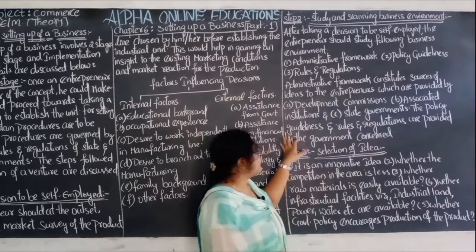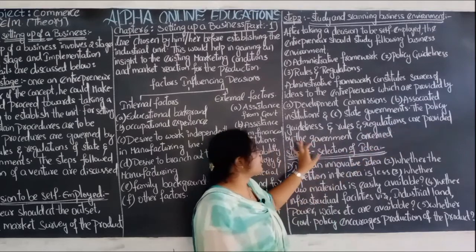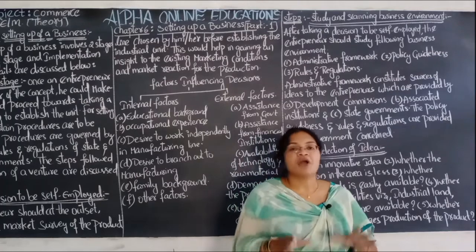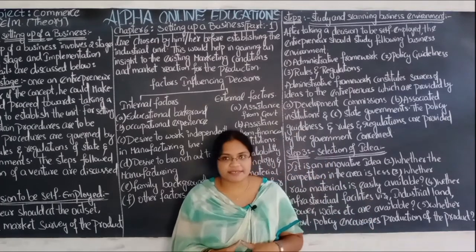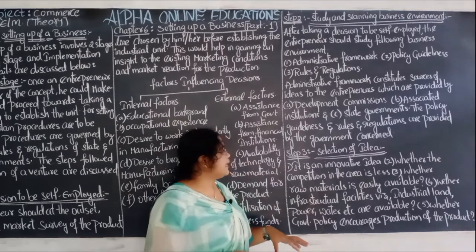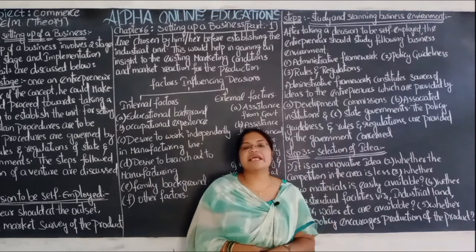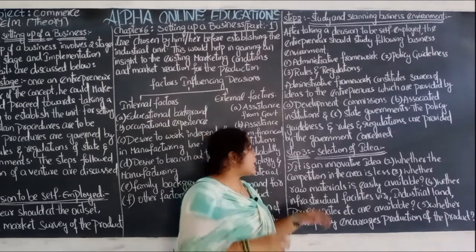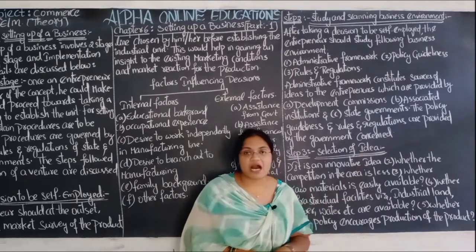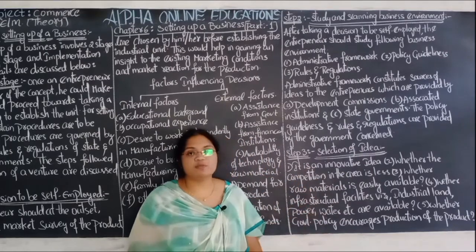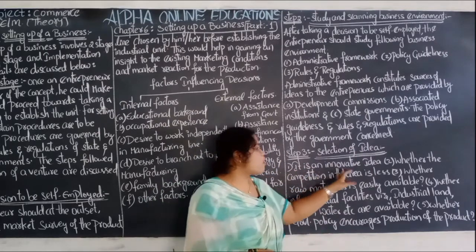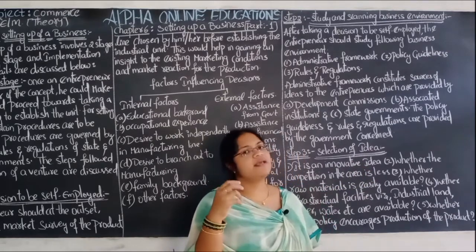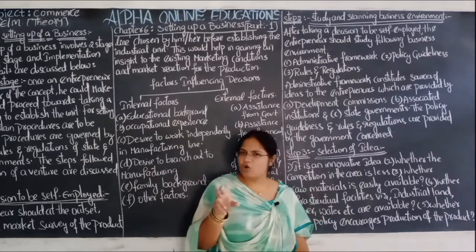The policy guidelines and rules and regulations are provided by the government concerned. The policies which are connected with his business or the rules or regulations which are connected with his business are completely explained or provided by the government concerned. Yes, this is the second step. Now the third step, selection of idea. In this stage the idea should have to be selected. It is an innovative idea, so he has to decide now what he is going to do, whether it is an innovative one.